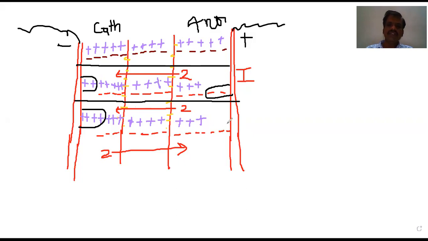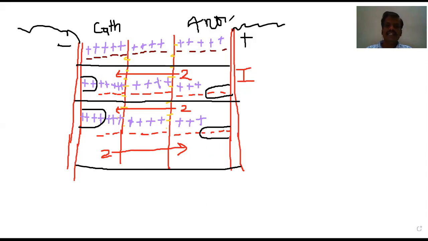In order to maintain neutrality, how many anions are required? 3 are required. 4. See here. They are again 4 in number. 1, 2, 3, 4 are getting deposited at this electrode. That is, when they are moving with equal speeds, the number of ions deposited are the same at both the electrodes. That is a conclusion we can draw. The next conclusion, let us go into the next condition, case 3.